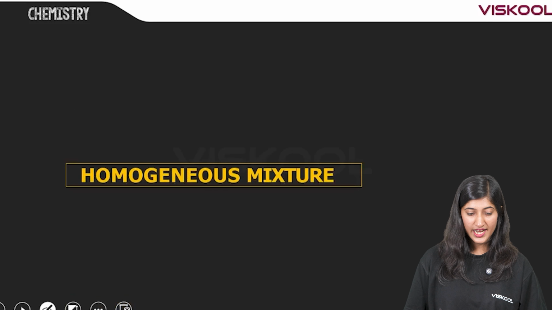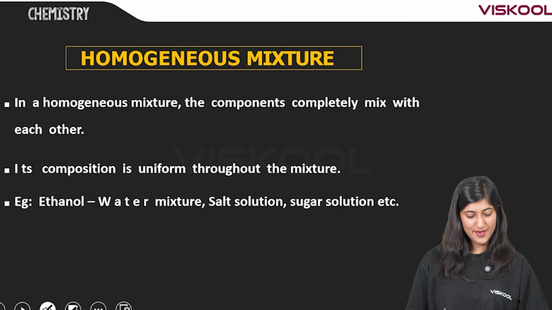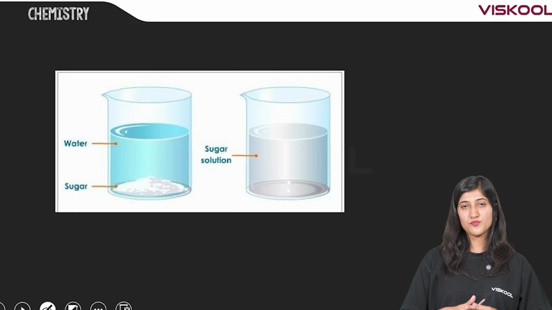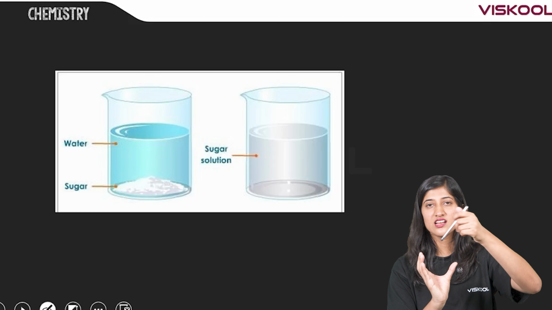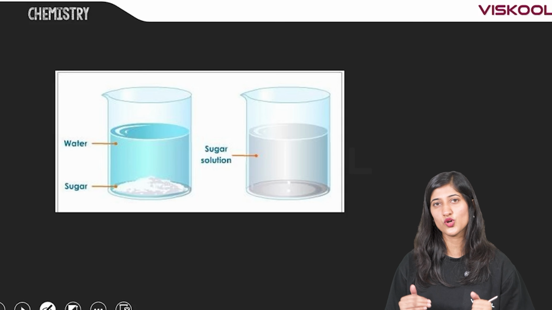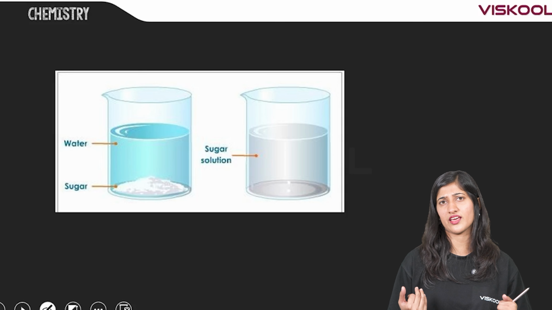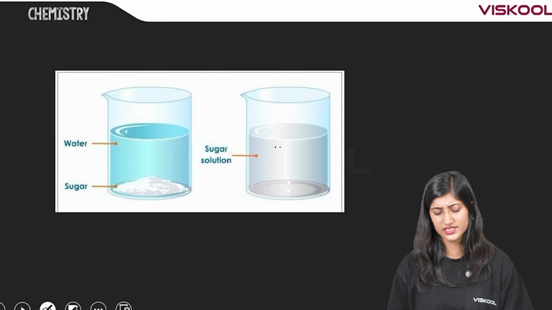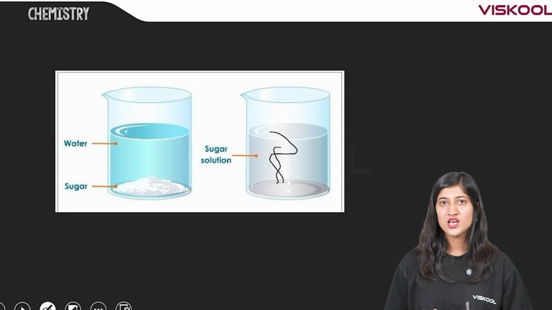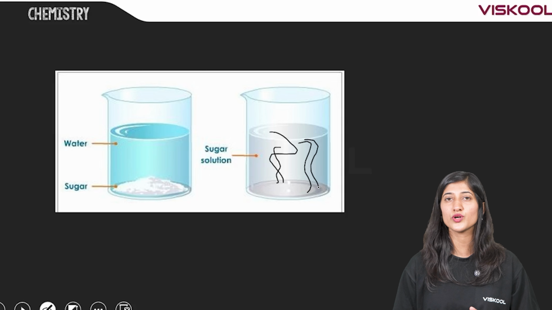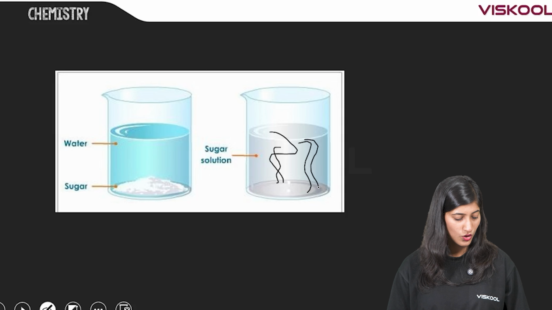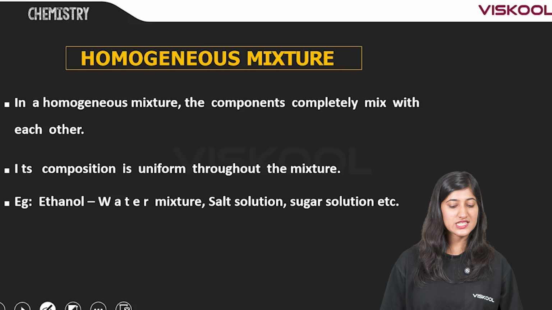heterogeneous mixture. Like a homogeneous mixture: imagine we are mixing a spoon of sugar in water. So you can get a clear solution, right? There are no different layers. We can get a clear sugar solution. We can see it's a uniform solution, so we can say homogeneous mixture.